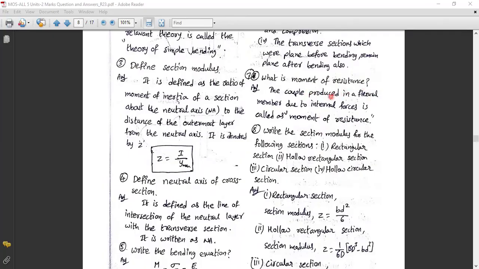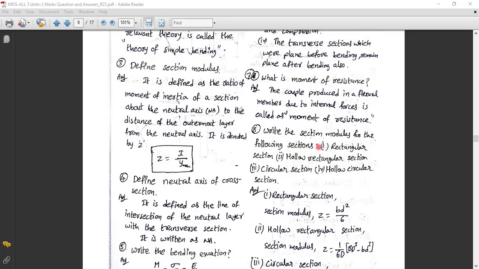What does moment of resistance mean? It is given in one line: the couple produced in a flexural member due to internal forces is called the moment of resistance. Flexural stress itself is an internal force, and here the internal forces produce the moment of resistance.